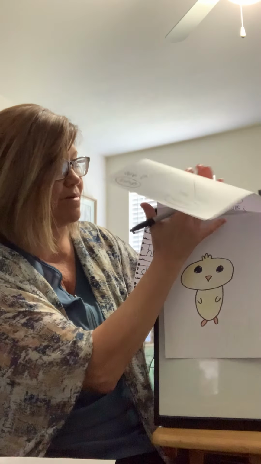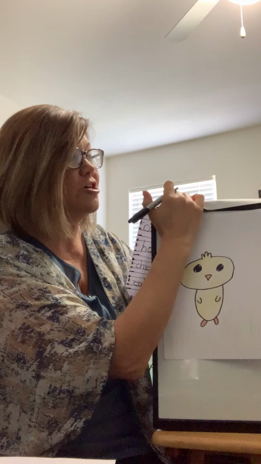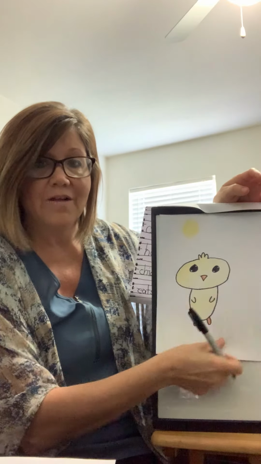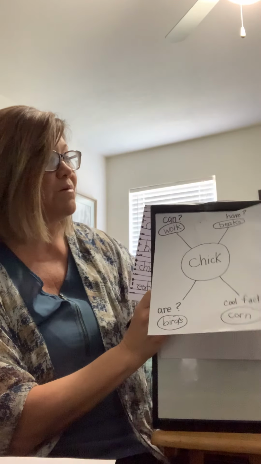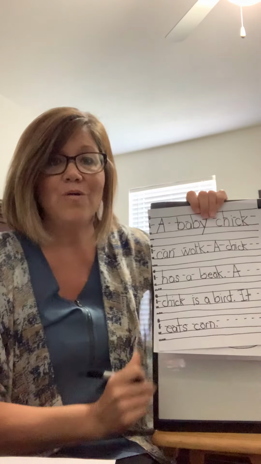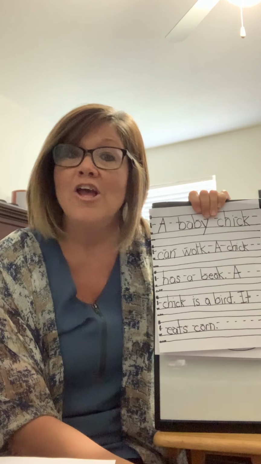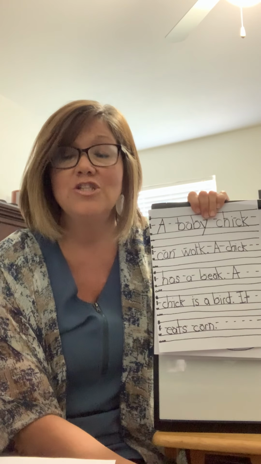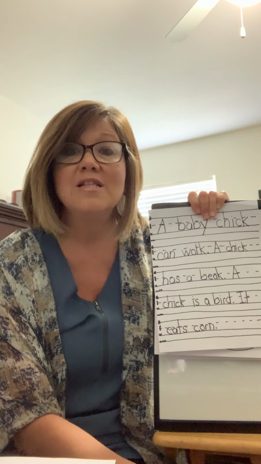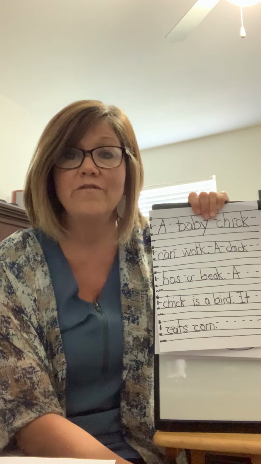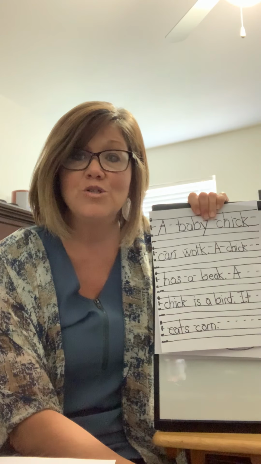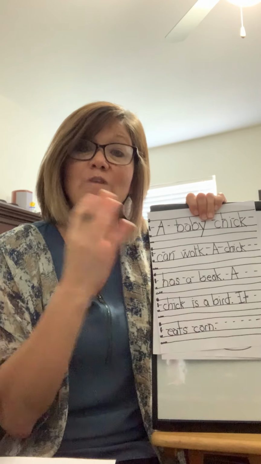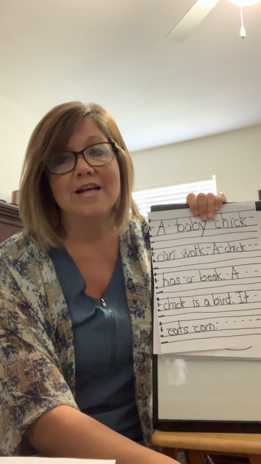And before that, remember, we drew our picture and we colored our picture. So we have our drawing and we colored it. We thought of our facts and we wrote our sentence. So now for writers, we are all done. You did a fabulous job today learning about oviparous animals. If you listen to the story about oviparous animals, and those are animals that come from eggs, that are born from eggs, remember to do the directive drawing and draw the baby chick. And then with me, we worked on writing 4 sentences that told facts about a baby chick.